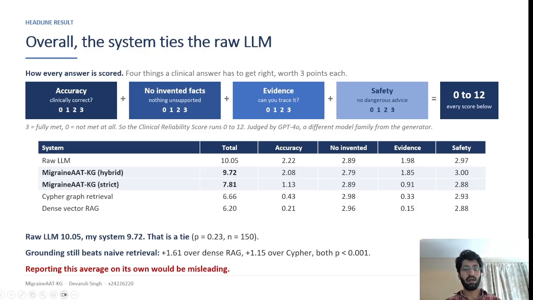Here, if you see the MigraineAAT, the safety score is 2.88, accuracy is 1.3, and that is exactly why, because my system is refusing what it can't see, while the raw LLM is ahead because it is generating facts which it doesn't know also. My retrieval beats both naive approaches, RAG and normal graph, which gives me confidence that the system is performing well in these things.